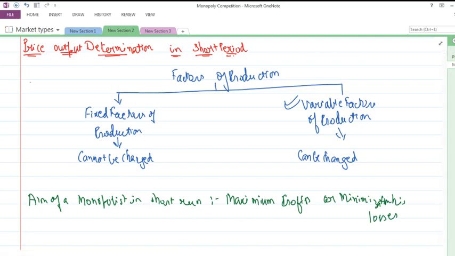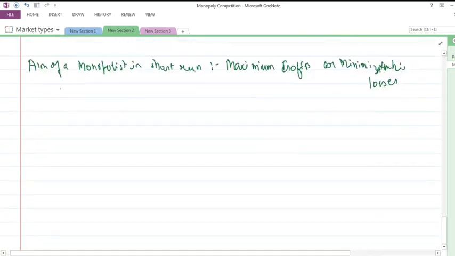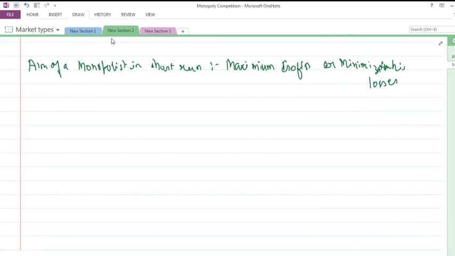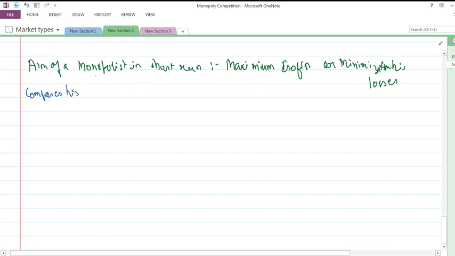In order to earn maximum profits or suffer minimum losses, the monopolist compares his marginal revenue with marginal cost to find out how his profits are reacting.